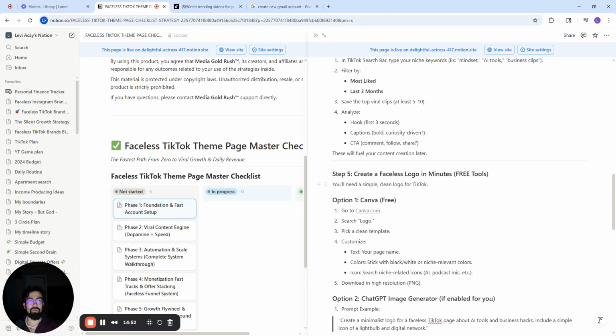Now, when you're analyzing and looking for clips, look for the ones that are a high opinion, a question, something that drives reaction. You want to get content on your page that gets people to comment and to share. That's going to drive more people to follow, and it's going to drive more views to your videos.